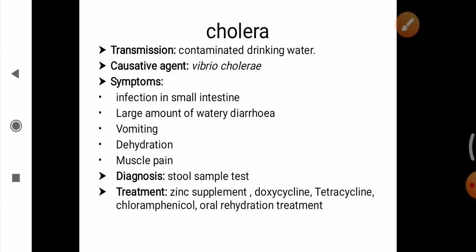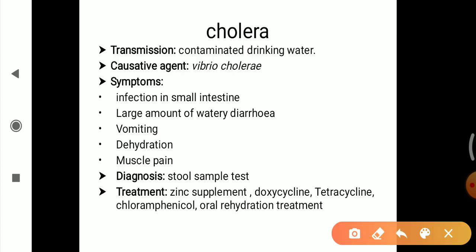First we will see cholera. Cholera is an infectious disease caused by the organism Vibrio cholerae. The disease causes severe watery diarrhea, which can also lead to dehydration and even death if it is untreated. This disease is mostly spread by contaminated water, and it is most common in places where there is poor sanitation.